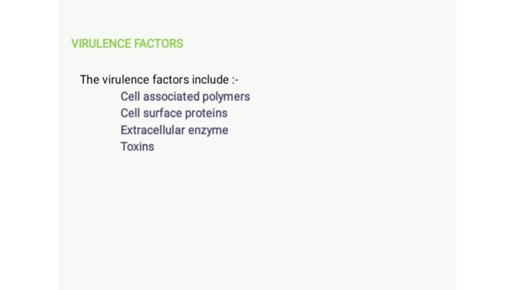Virulence factor means important factors that confer pathogenicity to the Staphylococcus. This may include cell-associated polymers, cell surface protein, extracellular enzymes, and toxins. These are the four factors that confer or provide pathogenicity to the Staphylococcus aureus.